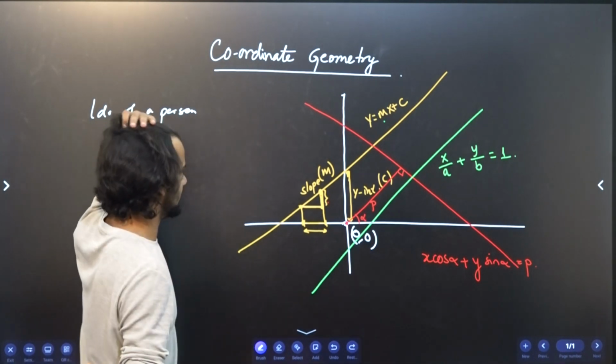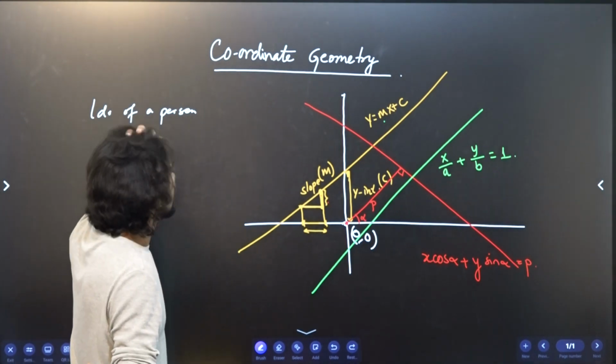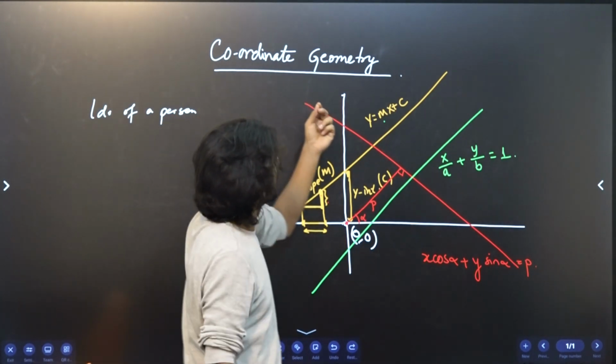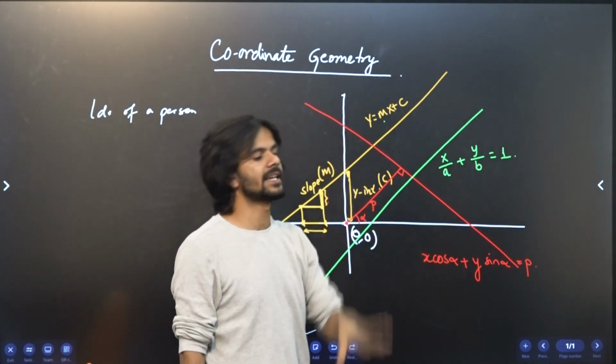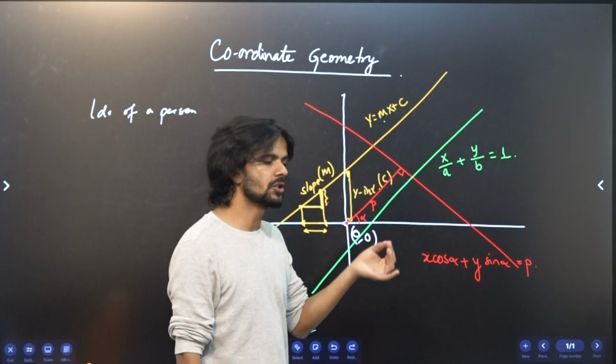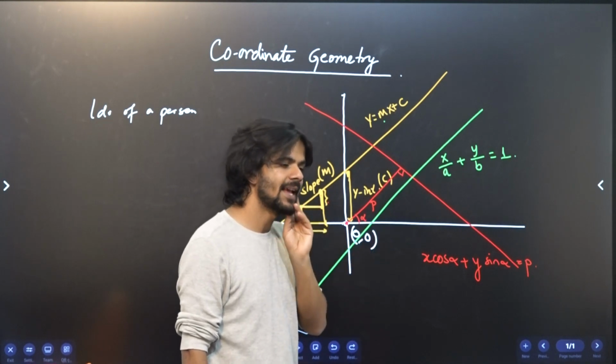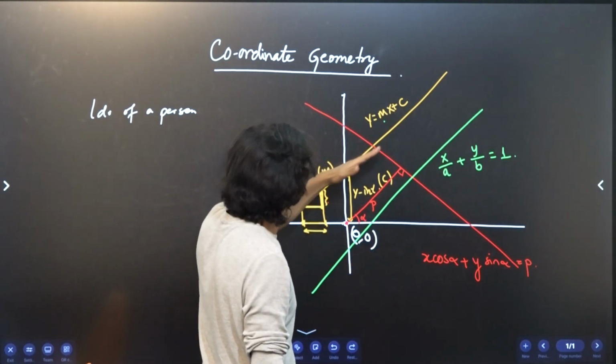Now, if you know the slope, you can immediately find the angle that the line makes with the x-axis.